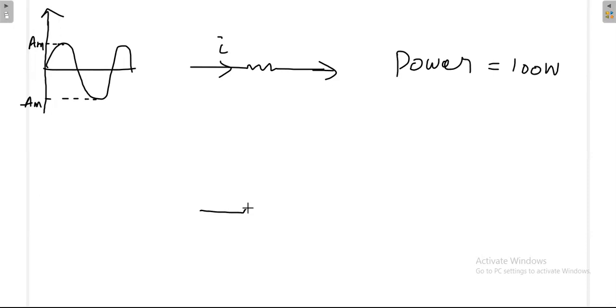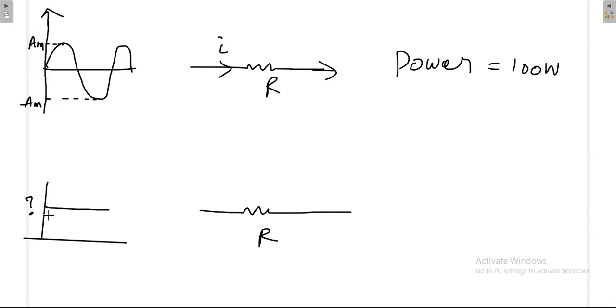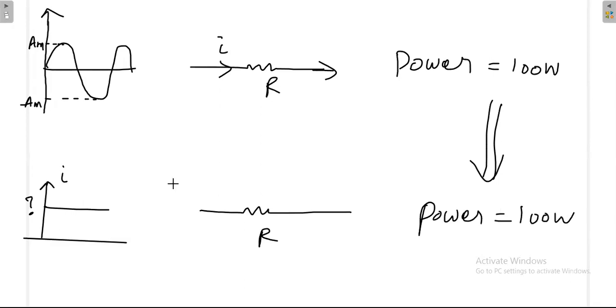Then you take the same resistance here and form one DC waveform. What should be the value of the DC waveform such that if this DC current is passed through the resistor, it also produces the same power? The power dissipation has to be the same. Are you understanding this?